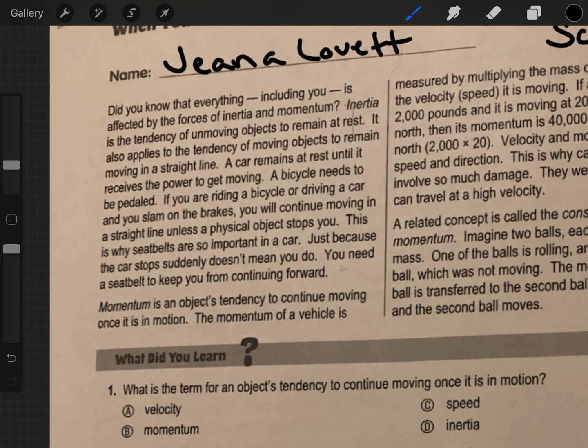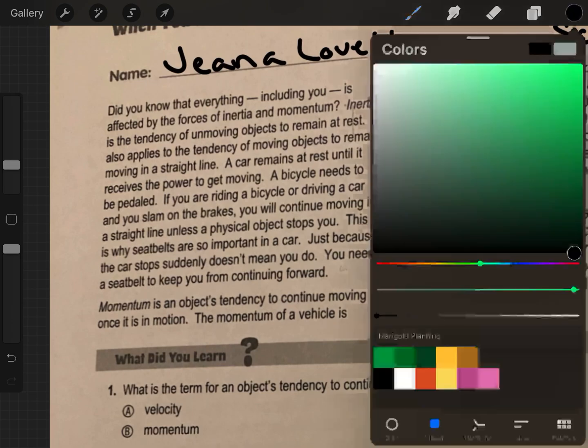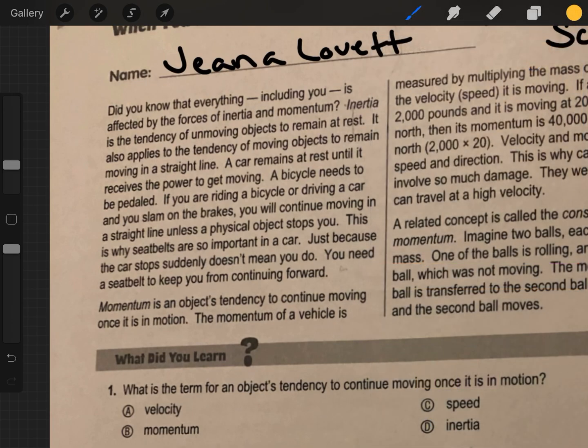Did you know that everything, including you, is affected by the forces of inertia and momentum? Inertia is the tendency of unmoving objects to remain at rest. We have a vocab word here in its definition, so I'm going to go ahead and highlight this. It also applies to the tendency of moving objects to remain moving in a straight line. A car remains at rest until it receives the power to get moving. A bicycle needs to be pedaled.